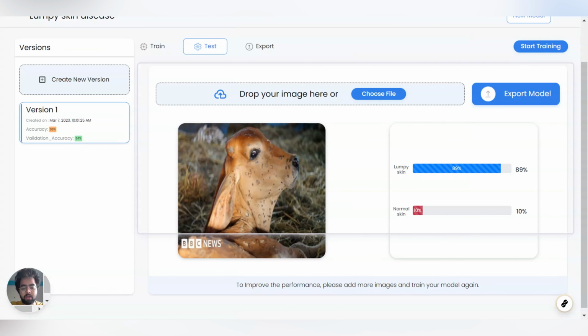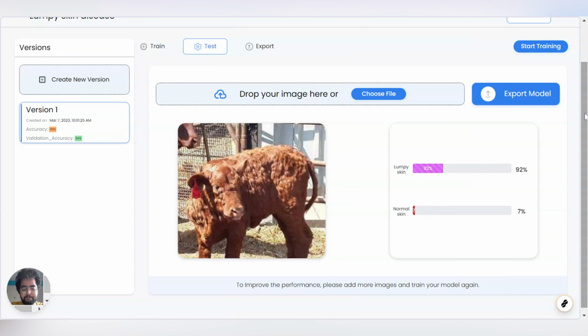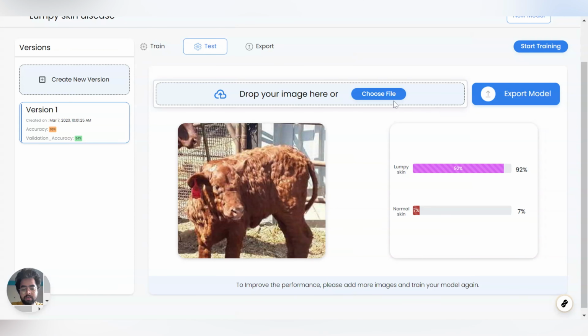Now the model is 89% confident that the image you just uploaded is a lumpy skin disease and the skin is infected with lumpy skin. Similarly, we'll upload one more image. This is 92% confident that this is a lumpy skin image.